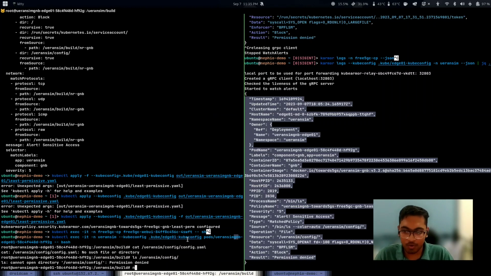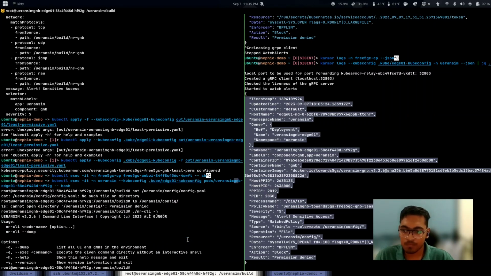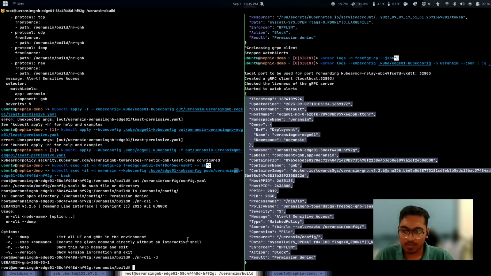But if I go ahead and try to access the nr-cli, which in turn accesses the config to fetch the details, it can still access it. So what zero trust policies do is allow you to whitelist certain entities which are trusted to you.